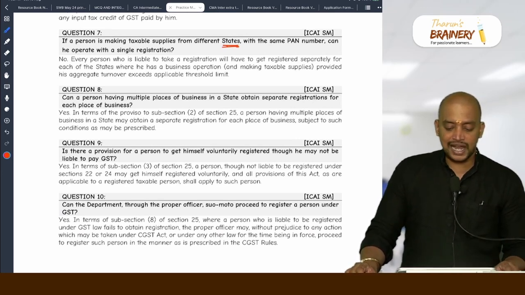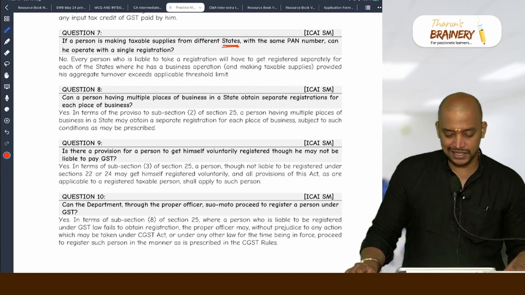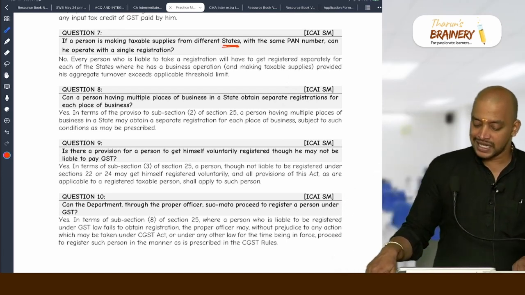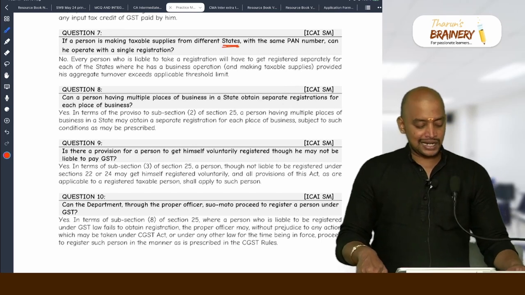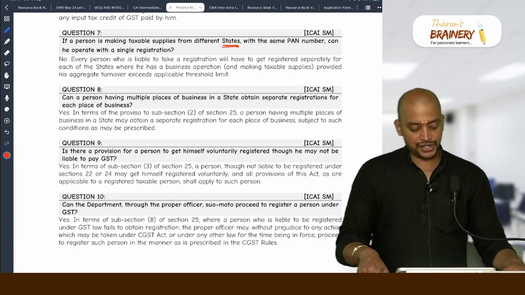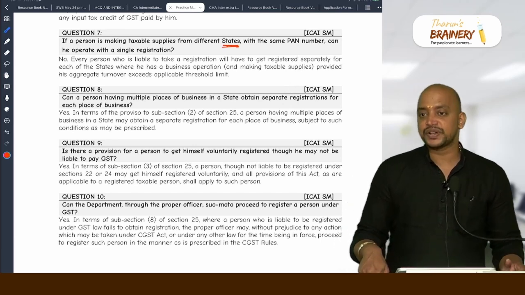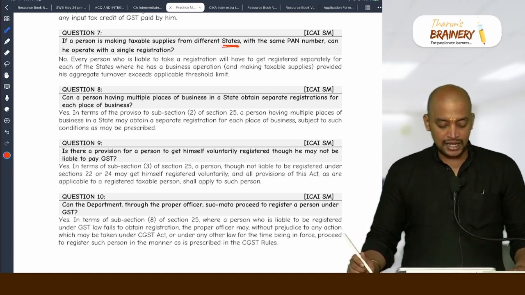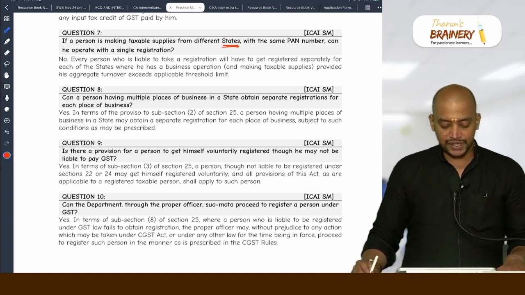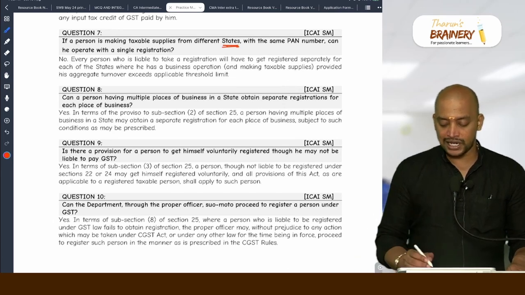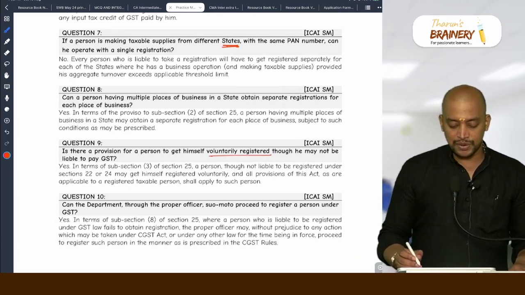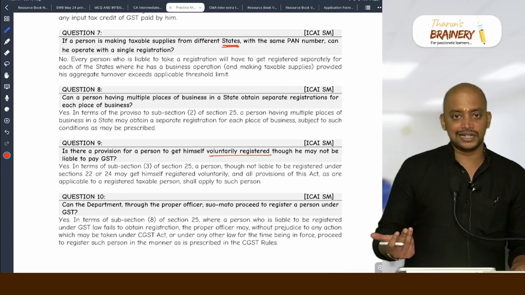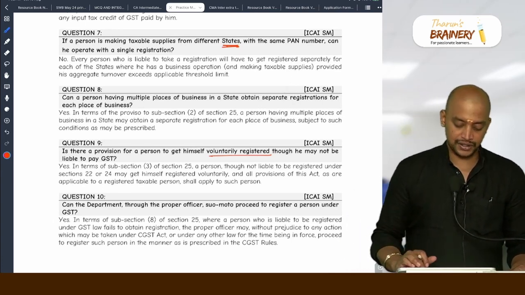Can a person having multiple places of business in a state obtain separate registration for each place? Yes. Consequently, he can have a single registration by showing one place as his principal place of business and another place as his additional place of business. Is there a provision for a person to get himself voluntarily registered, though he may not be liable to pay GST? Yes, voluntarily they can register, we don't have any restriction.